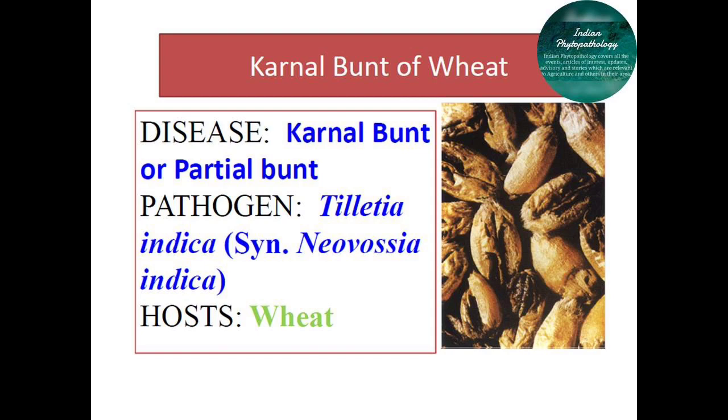Kernel bunt is named so because it was discovered in 1931 on wheat crop growing near the Karnal region, and it was first observed by Mitra in 1931. That's why the name was given, kernel bunt of wheat. After that, it has been found all over major wheat growing states of India as well as in Pakistan, Iraq, Mexico and Afghanistan.